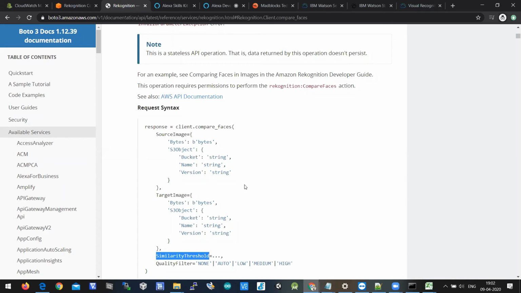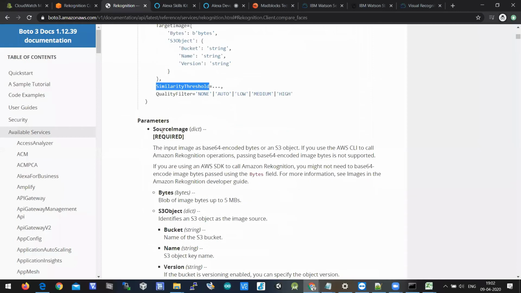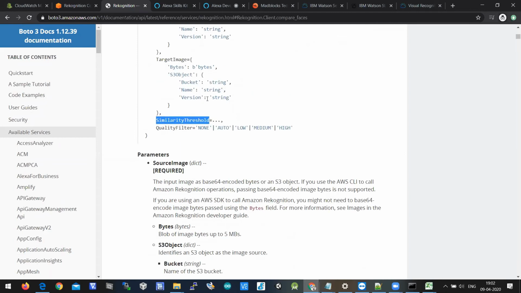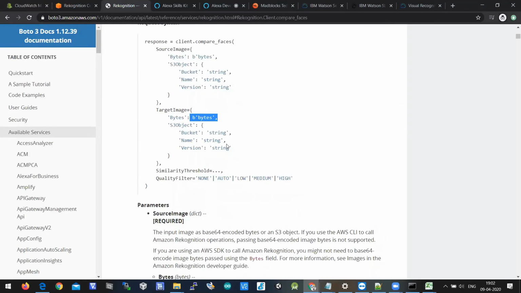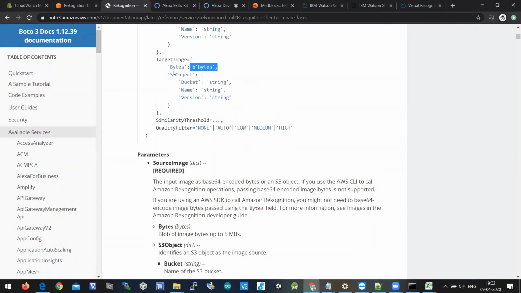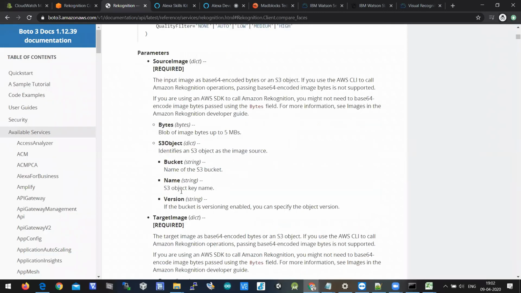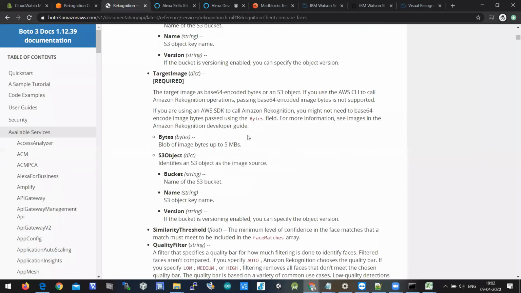What should be the threshold value in identifying the faces? You need to pass some threshold value here. QualityFilter, by default it will be none. If you want to put any quality filter here, you can put. So that is what they will explain here. Source image in the form of dictionary format. Yes, this is called dictionary format. In dictionary format, you'll have key and value. So you should pass a dictionary format: source image as a dictionary and target image as a dictionary. So this is a required argument, and this is also a required argument, source image and target image.